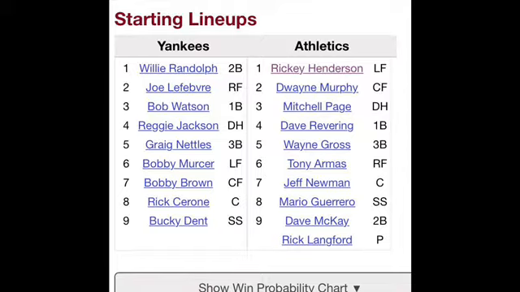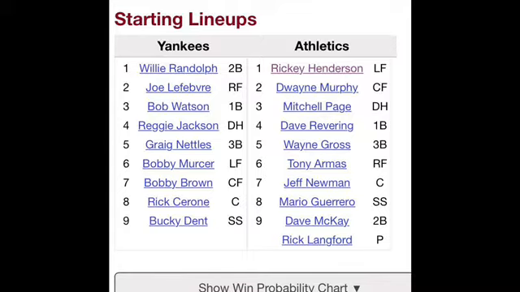It's going to be Randolph leading off at second base, Lefevre in right field batting second. Batting third is Bob Watson. Reggie Jackson, the DH, batting cleanup. Fifth place batter Nettles at third base. The left fielder Mercer. Bobby Brown, the center fielder. Rick Cerone at catcher, batting eighth, and batting ninth is Bucky Dent.